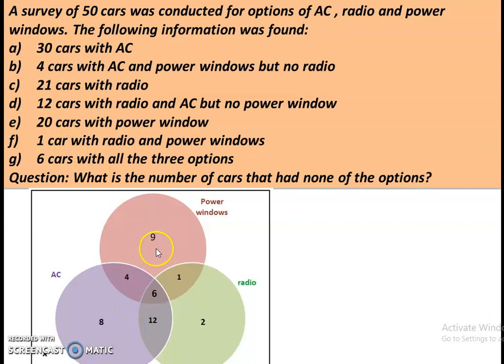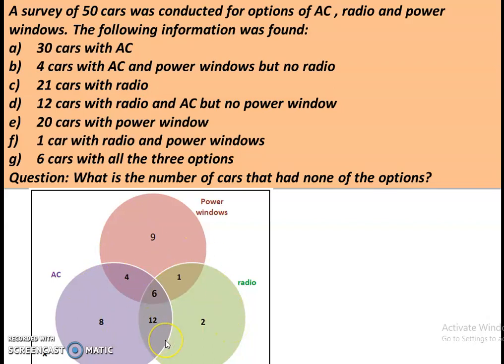So here 9 is number of cars with power windows option only, 8 cars with AC option only, 2 cars having radio option only, right? And 1 having power windows and radio option, 4 cars with power windows and AC, 12 cars with AC and radio, right?